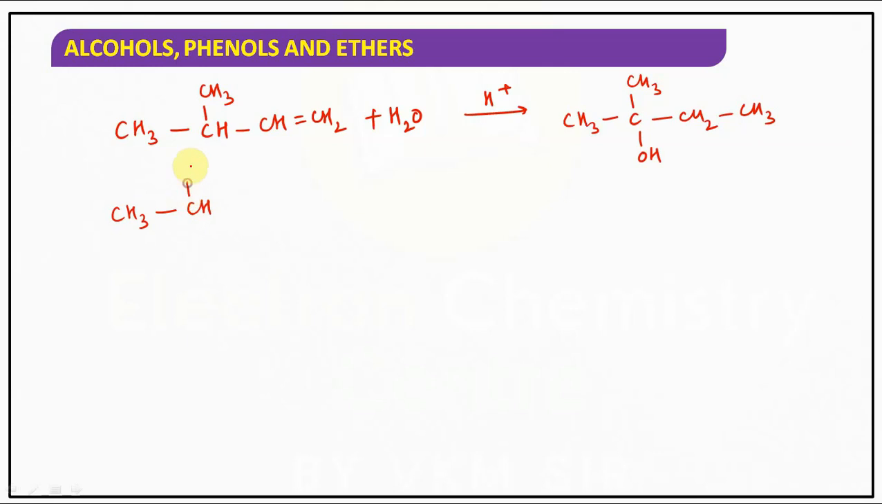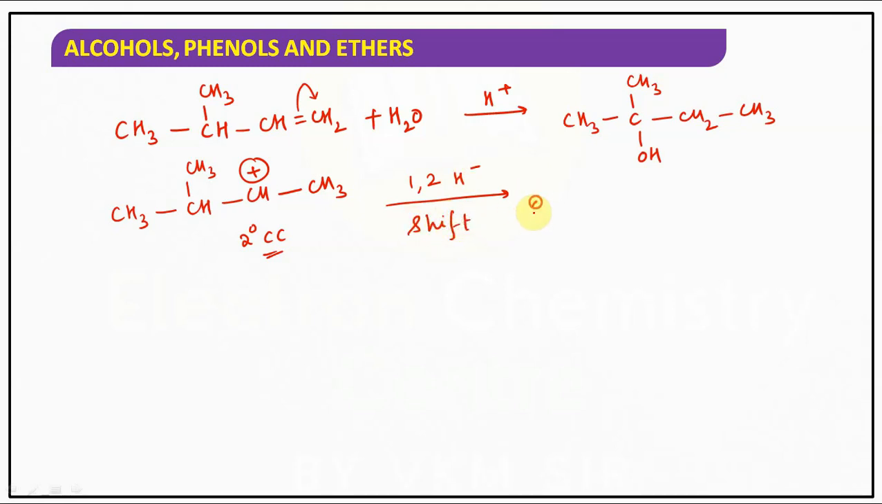CH3CHCH3. H plus has been added over here, so this carbon gets a positive charge. I have polarized the bond, right? So now this is which carbocation? Secondary carbocation, carbon connected to two carbons. Now what will happen? It will undergo a 1,2 hydride shift. If it undergoes a 1,2 hydride shift, it will give you CH2CH3, and the carbon develops a positive charge.